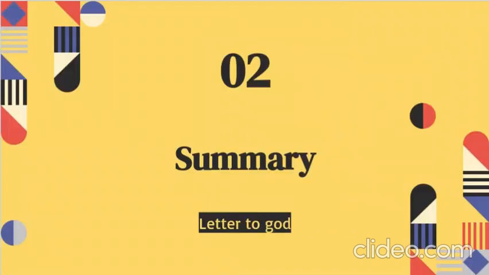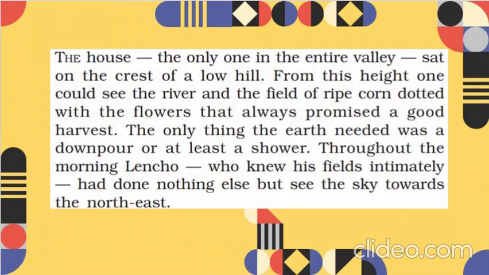So let's start with the summary of Letter to God. The story starts with a house in a valley, set on the crest of a low hill. From this height, one could see the river and the field of ripe corn, dotted with flowers that always promised a good harvest. So we are seeing here that Lencho was a farmer. He had a farm of corn. This house was located in a valley, on a low hill, right? And there was a very good-looking, attractive cornfield which would always promise a good harvest.